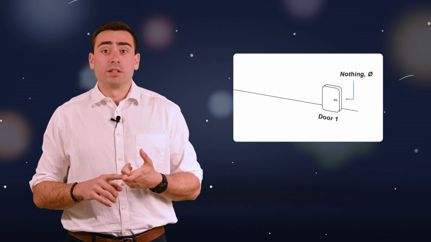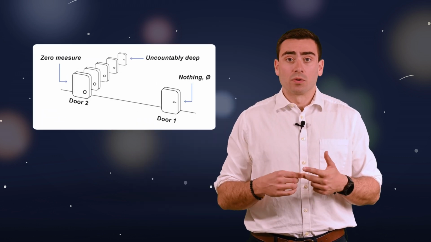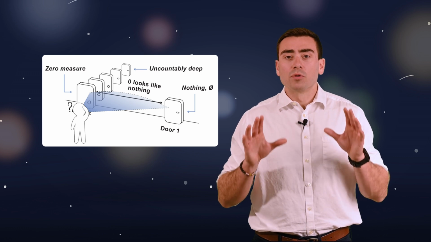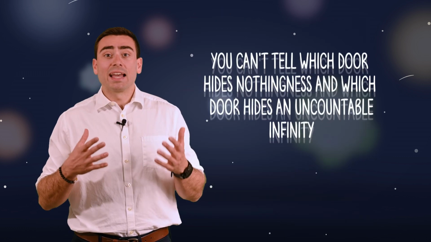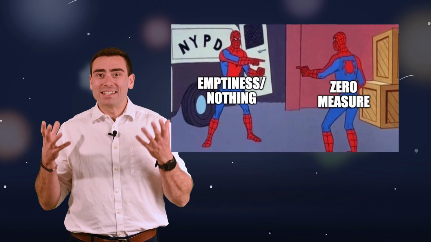Well, imagine two doors. Door 1 leads to a completely empty room, truly nothing inside. Door 2 leads to a room containing uncountably many doors with zero measure. Essentially, for every door that you pick, I can always pick a door that you didn't. From the outside, both rooms appear the exact same. You can't detect any differences using conventional means because they both look like 0. Simply put, you can't tell which door hides nothingness and which door hides an uncountable infinity. This scenario highlights that zero measure can conceal immense complexity, whereas emptiness truly holds nothing whatsoever. Both look the exact same.